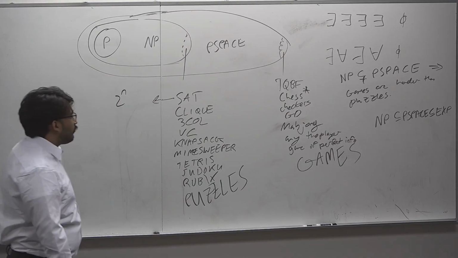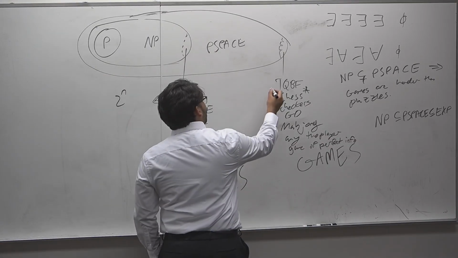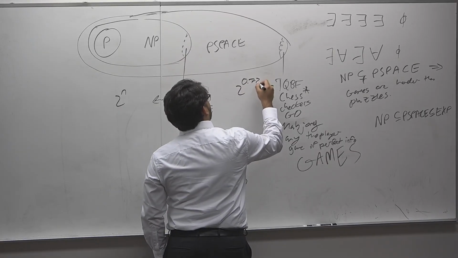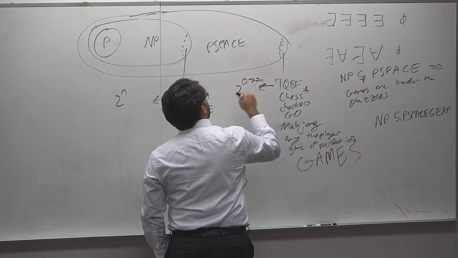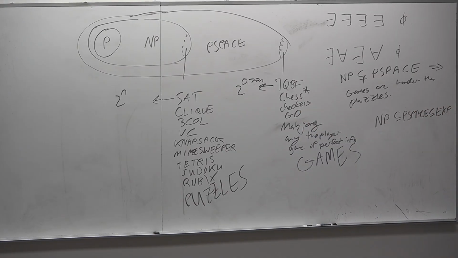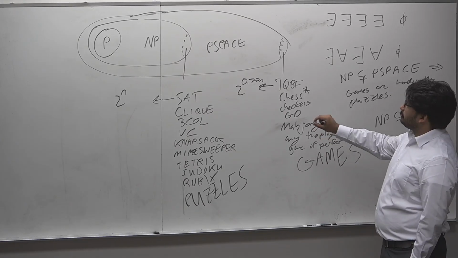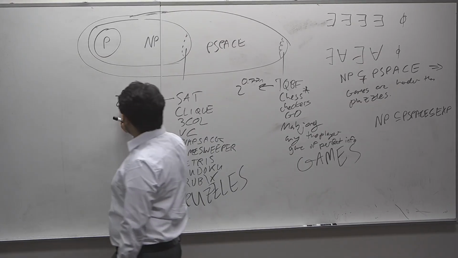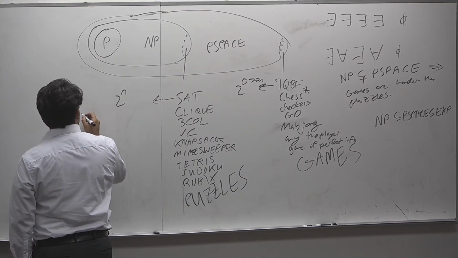What about TQBF? What's the best algorithm for TQBF? It turns out it's actually slightly faster. It's 2 to the 0.77n, something like this. It uses some dynamic programming or something like this, right? Which is kind of surprising, since it sounds like TQBF is faster than SAT, but that doesn't make sense because SAT is really a special case of TQBF. The reason that works is in SAT you measure this basically in the number of variables, so exists.